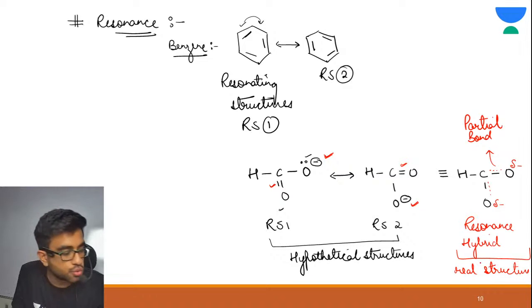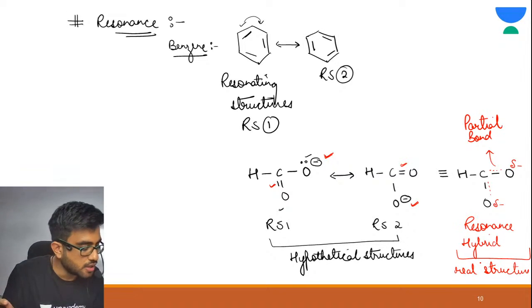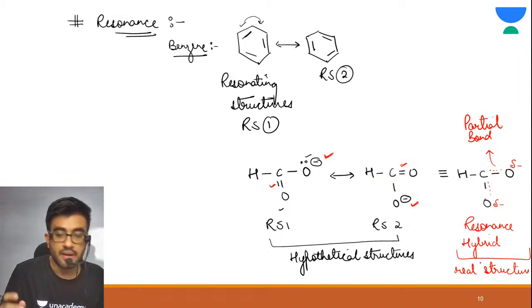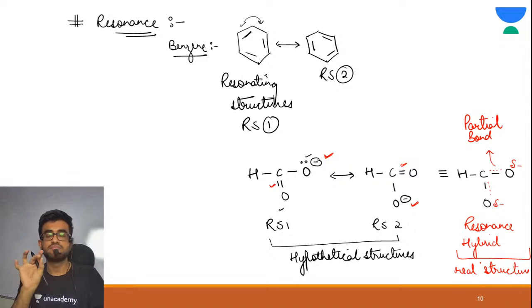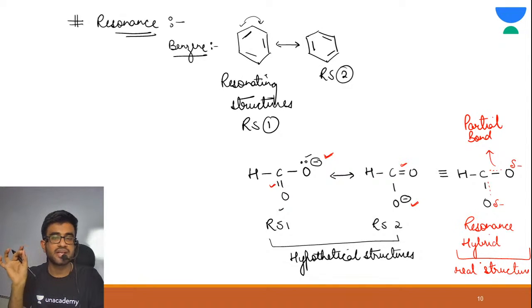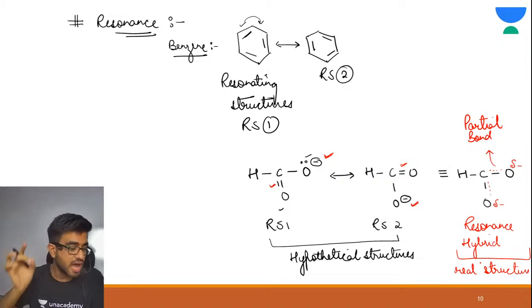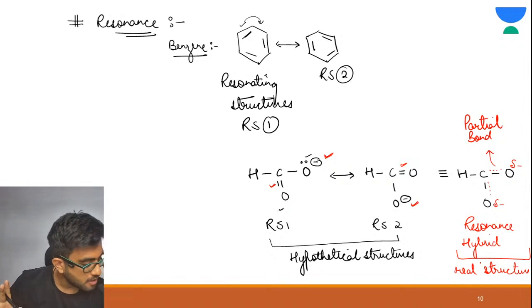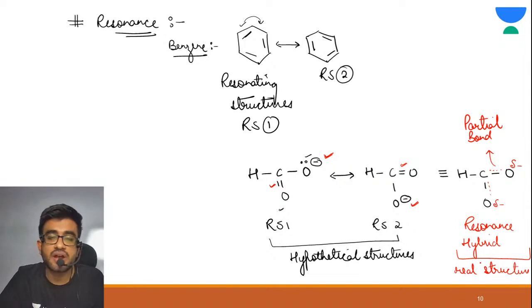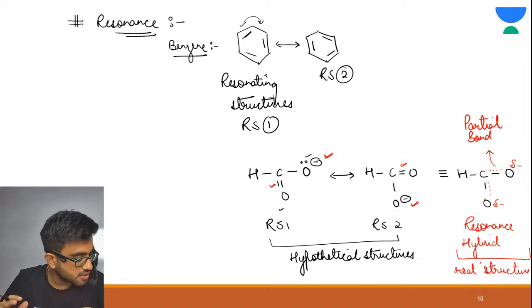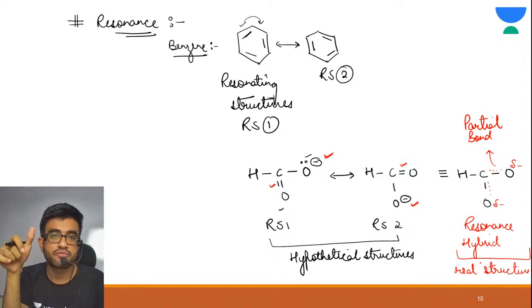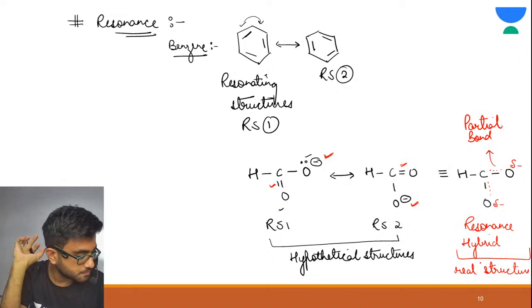Resonating structures do not exist in real life. They are hypothetical structures, and the resonance hybrid is the actual structure. Are you able to understand this? Just give me a thumbs up in the chat section if you are able to understand this.